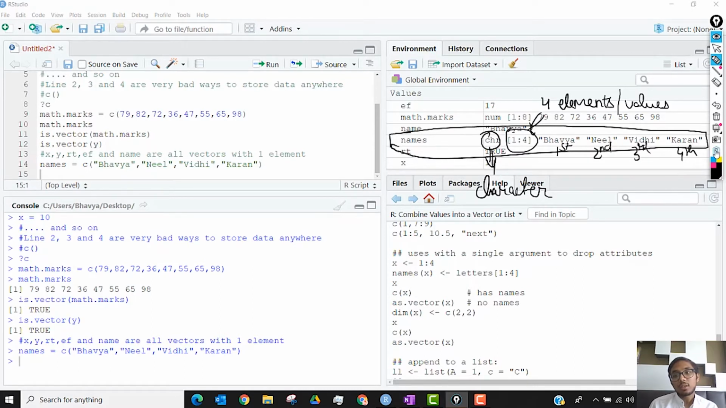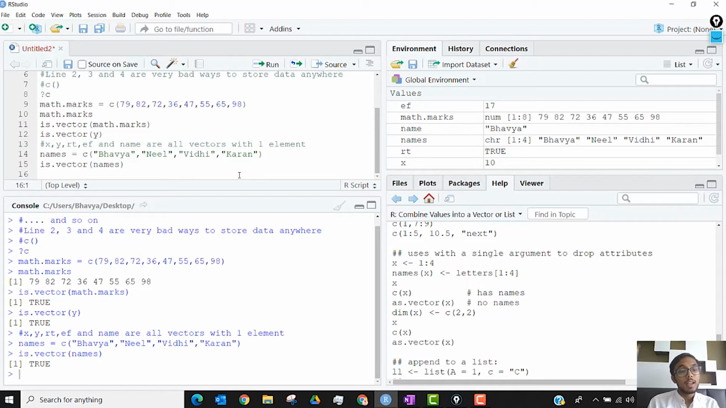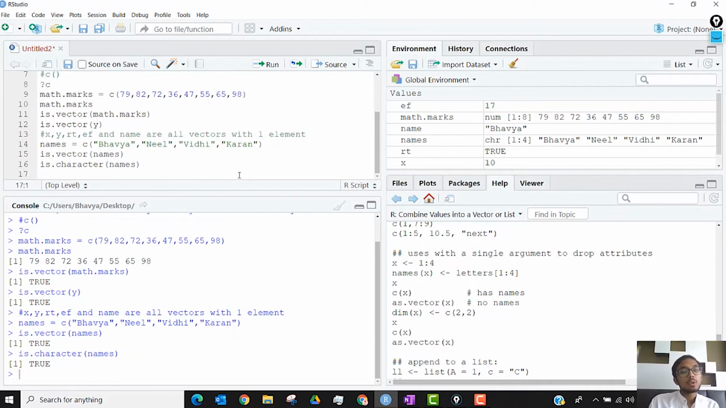You can even check this to see if it is a vector or not. Now you can also check if it is a character vector. So if you want to check if it is a character vector, both are true, that means names is a character vector.